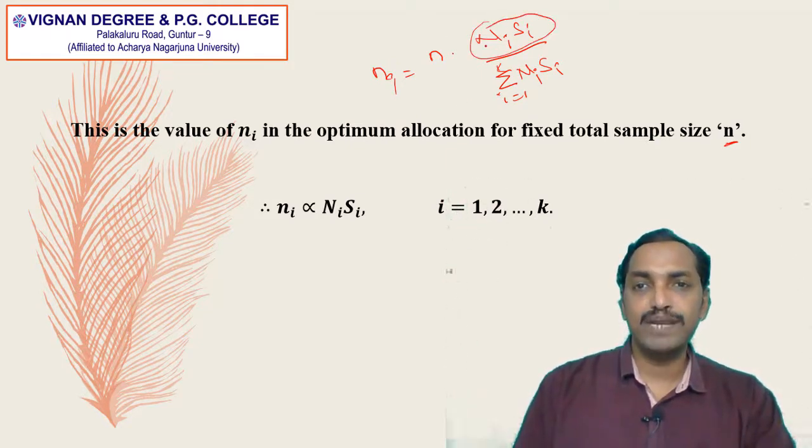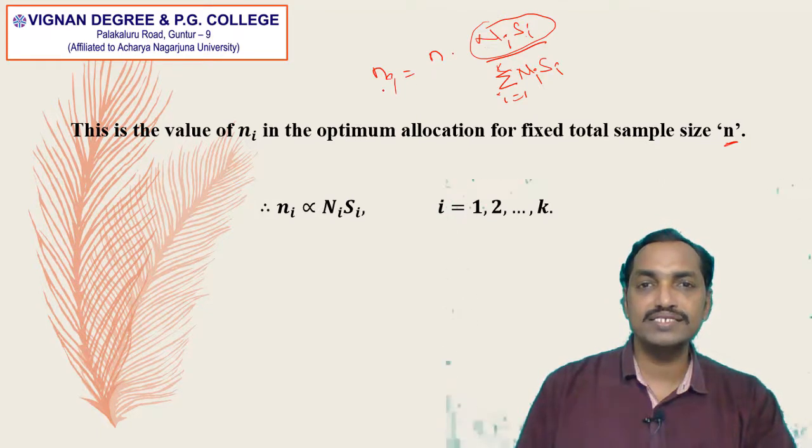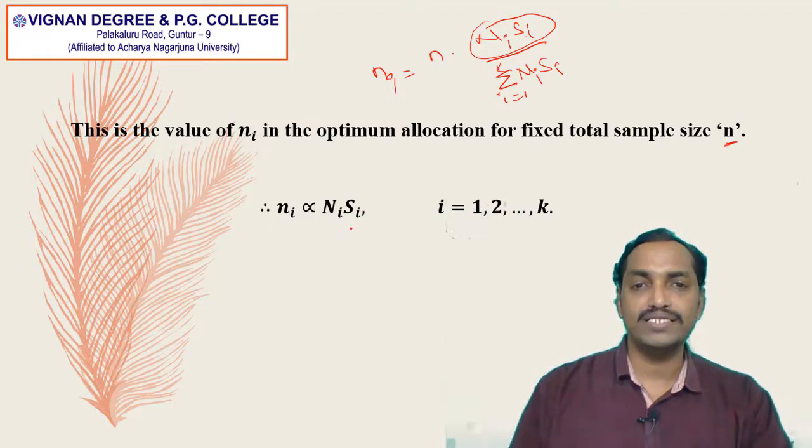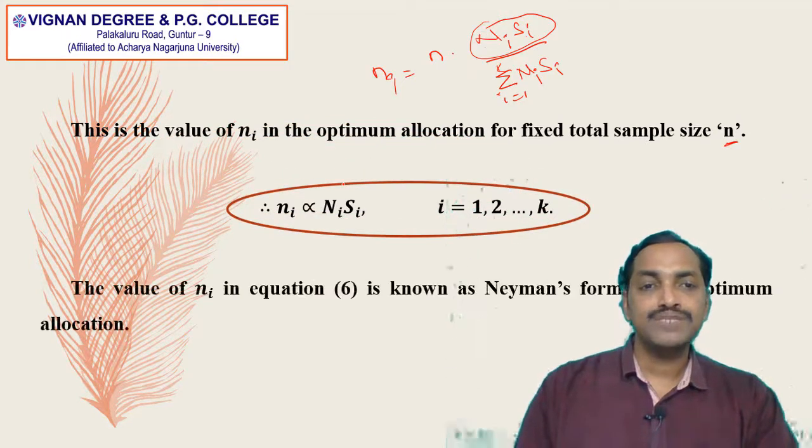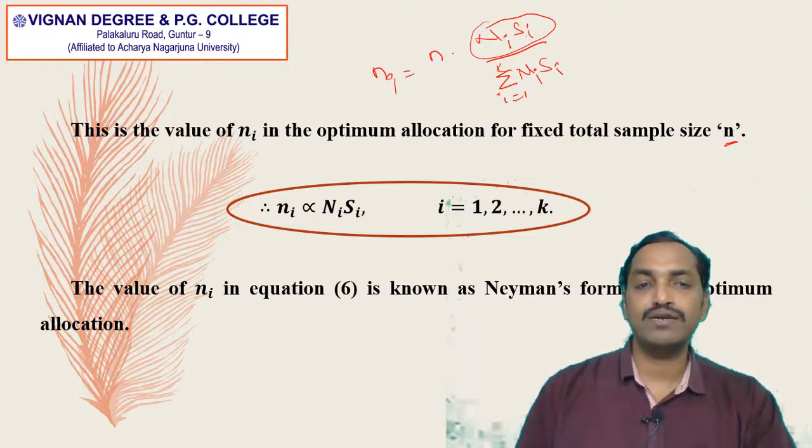If the value of capital Ni into capital Si increases, then small ni will also increase. If capital Ni into capital Si decreases, then small ni will also decrease. So ni is directly proportional to capital Ni into capital Si. The value of ni in equation 6 is known as Neyman's formula for optimum allocation.